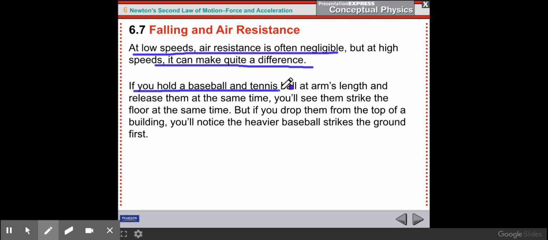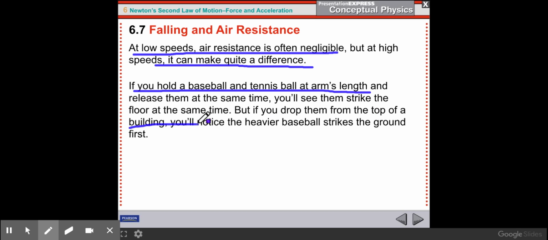So down here, if you hold a baseball and a tennis ball at arm's length and release them at the same time, you'll see them strike the floor at the same time. They're not going very fast. It probably takes less than a second to fall. They don't get any faster than 10 meters per second. In this case, the air resistance is fairly negligible.